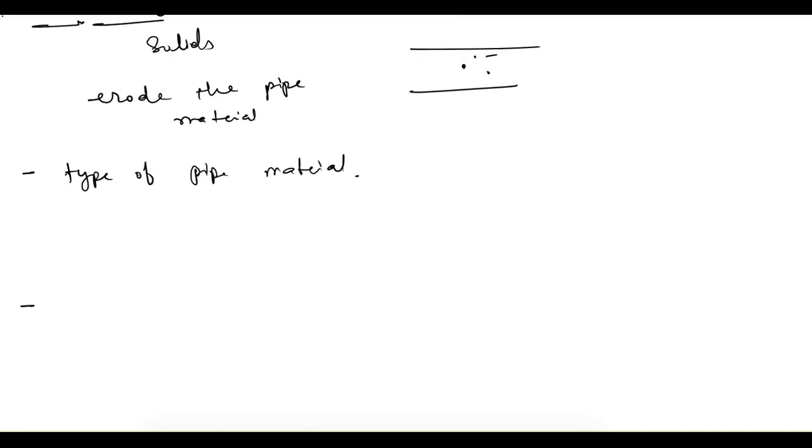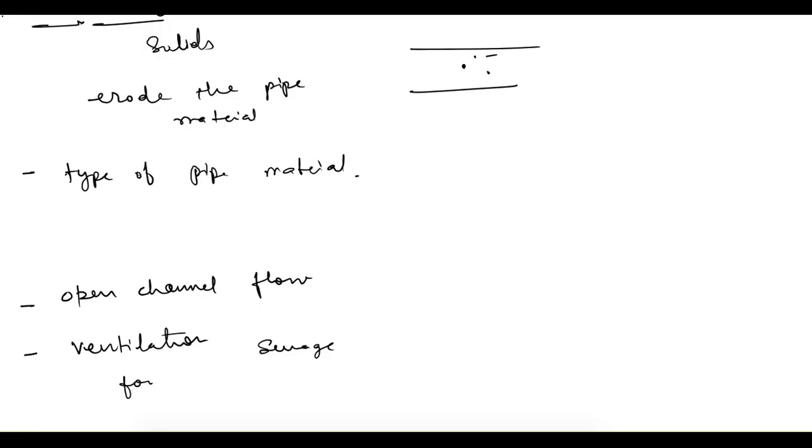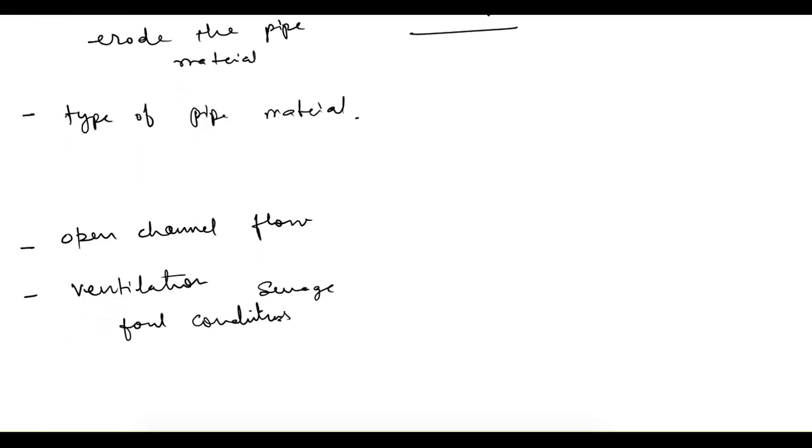So as we discussed earlier, the sewer is designed as open channel flow, and one of the major reasons for this is the provision for ventilation, because these sewers are carrying sewage, and if proper ventilation is not there, then these will create foul conditions, because due to the decomposition of sewage, some foul gases will evolve, and that will not be very suitable for a city or congested area.